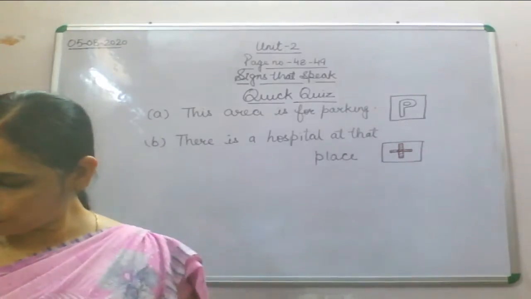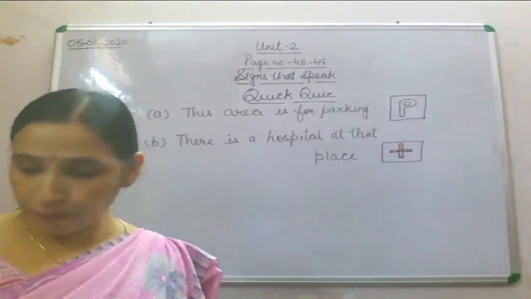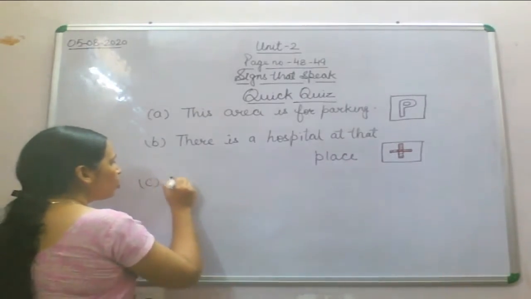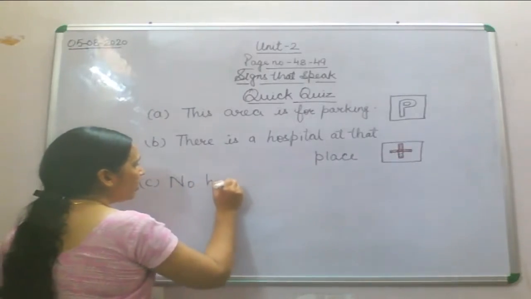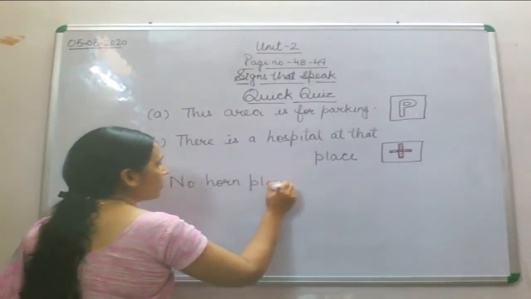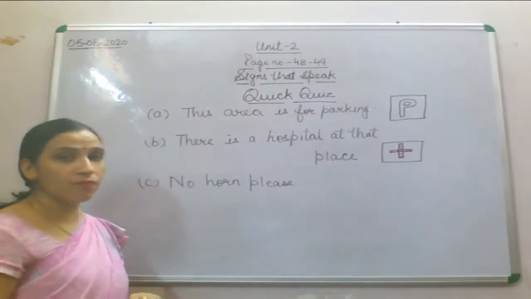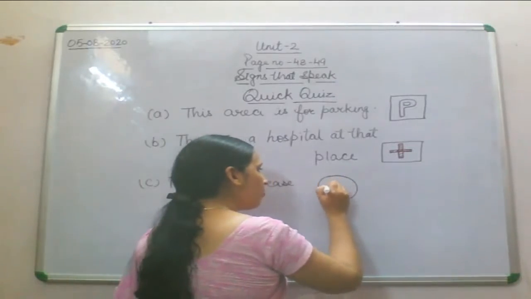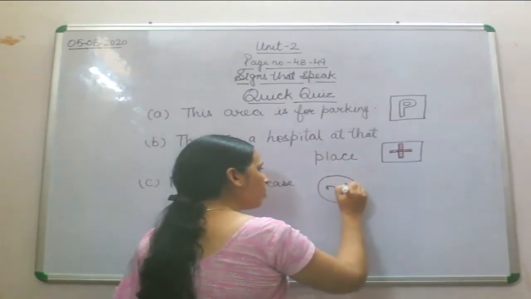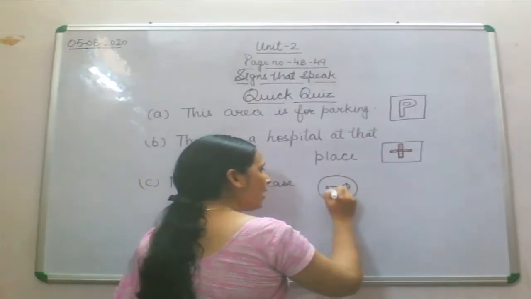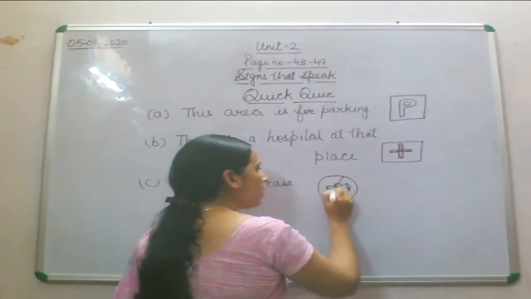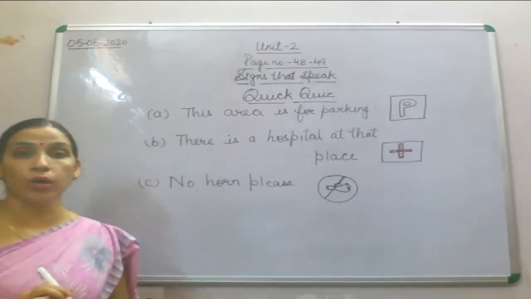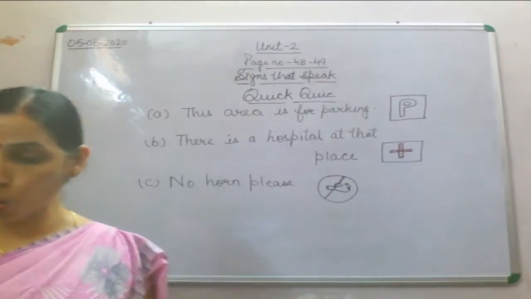Now we'll move to the next sign, C part: no horn please. So what kind of a symbol do we have? In a circle you have been given a symbol of a horn, and a cross over that horn. So what is that symbol? No horn, please.